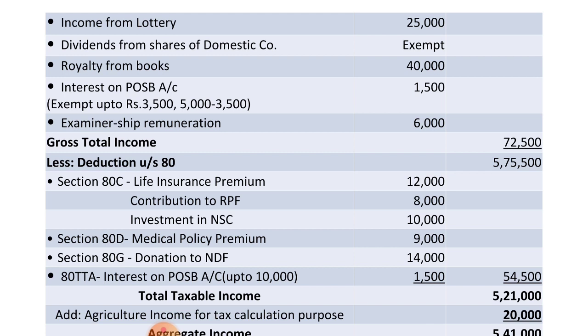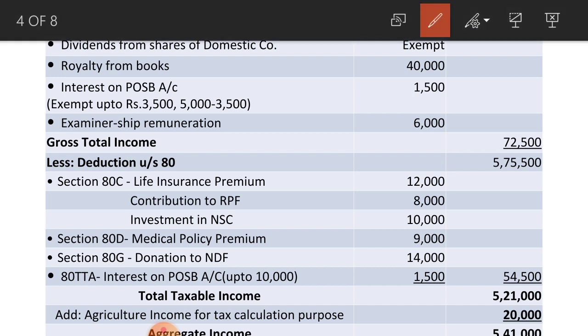Interest on post office savings bank account, see, up to 3,500 is exempted. So the difference between 5,000 and that exempted amount is 1,500, that is a taxable income of Mr. Satish. You can write it in the outer column. Next, examinership remuneration 6,000. So the total of these 5 heads, the total of income from other sources, amounts to rupees 72,500. It is the total of income from other sources.